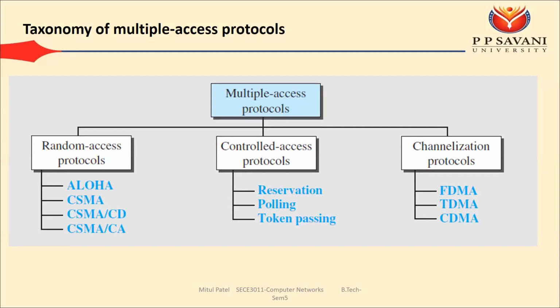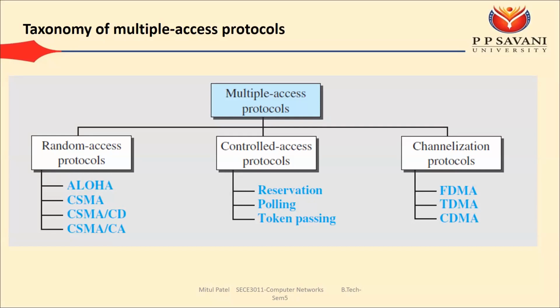In case of the random access protocol, we have four protocols. Aloha, which can be pure Aloha and slotted Aloha. Then we have CSMA, carrier sense multiple access, CSMA-CD, carrier sense multiple access collision detection, and CSMA-CA, carrier sense multiple access collision avoidance. So these four types of protocols are designed for random access.